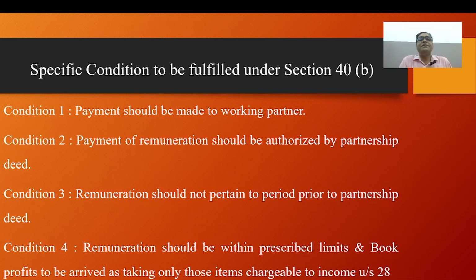Actual payment in excess of such limits of remuneration to working partners will be disallowed as an expense. For example, if a firm has a book profit of 3 lakh rupees, the limit is Rs 1,50,000 or 90% of the book profit, whichever is higher, and on the balance of the book profit 60%. In case of loss it is Rs 1,50,000.